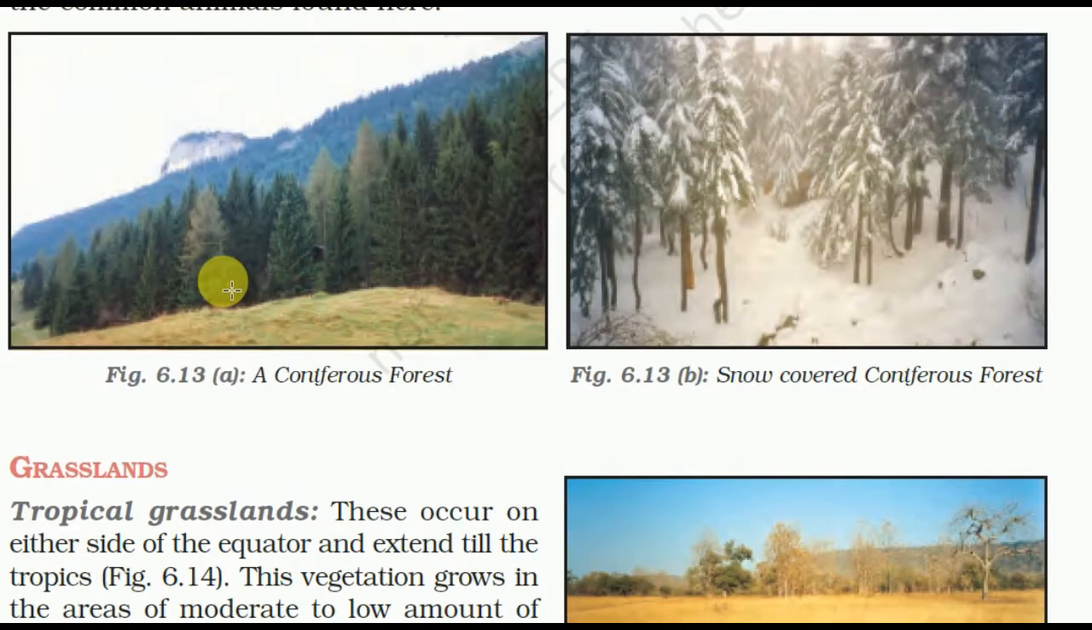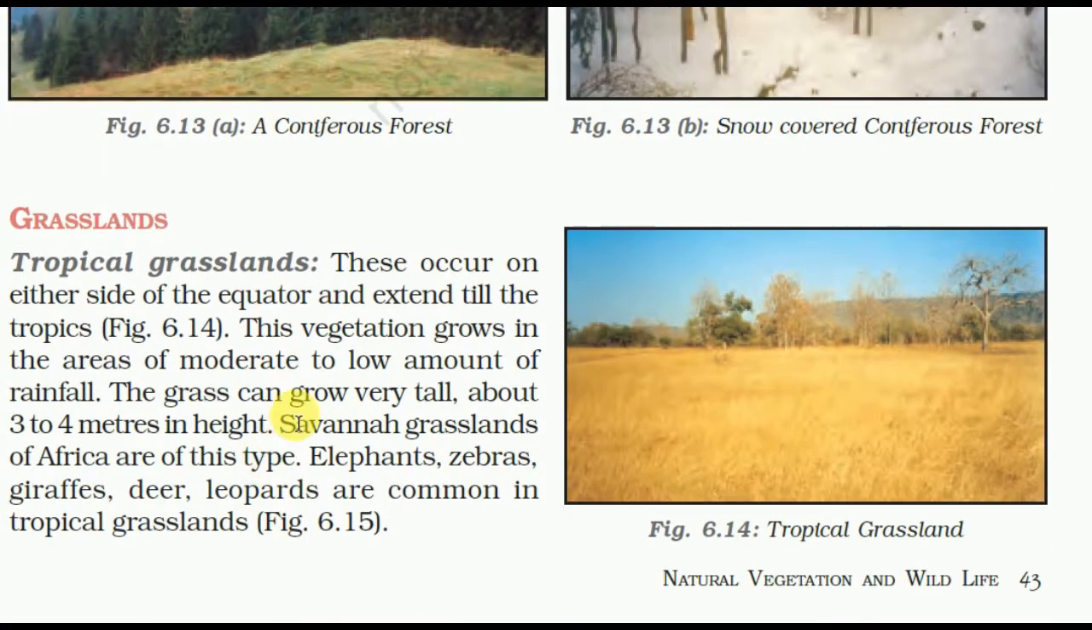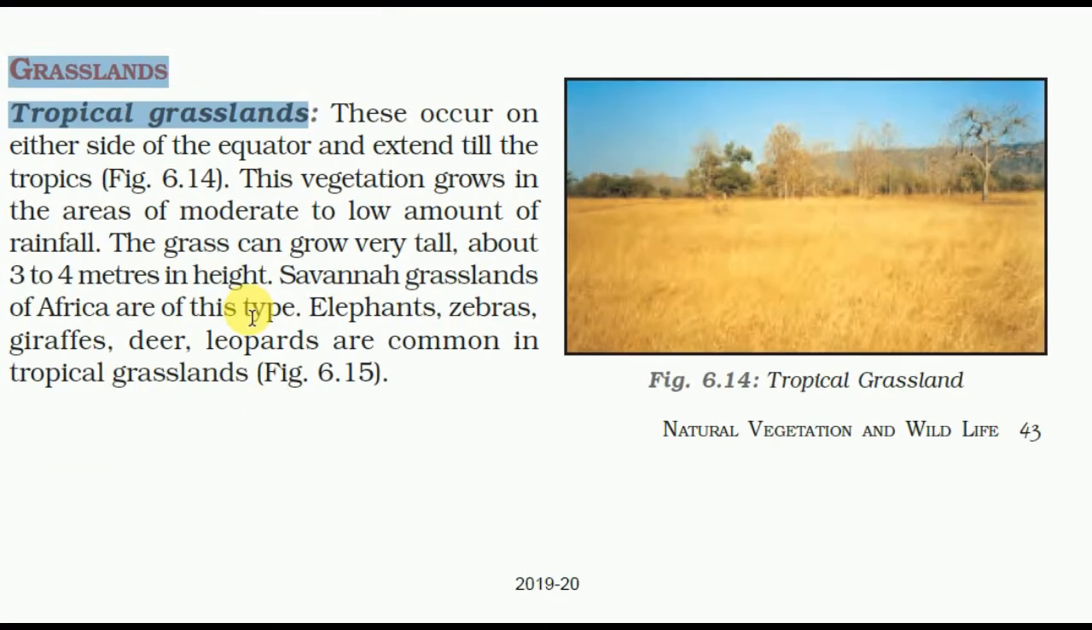So they are coniferous trees, the forest, and grasslands. So we talked about the forest. Now we will talk about the grassland. Different types of grassland all over the world.